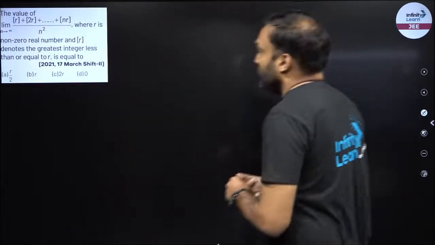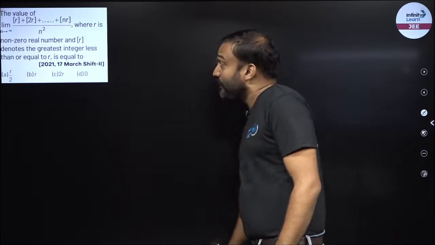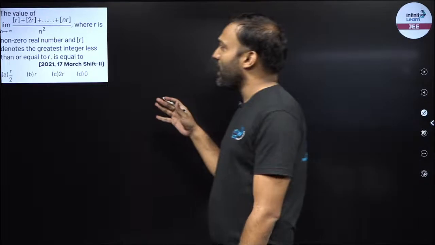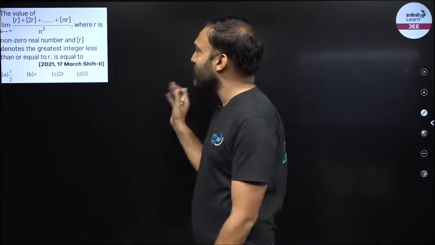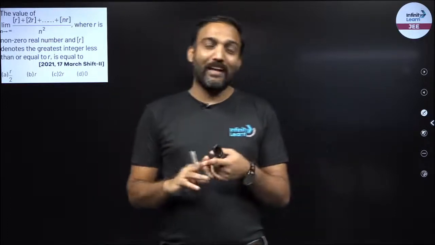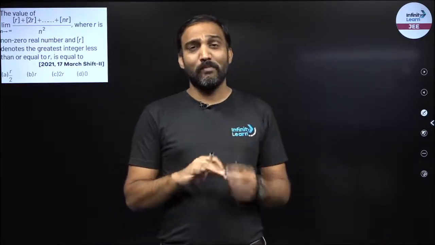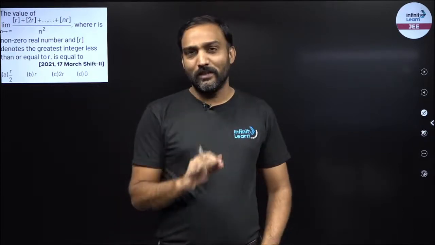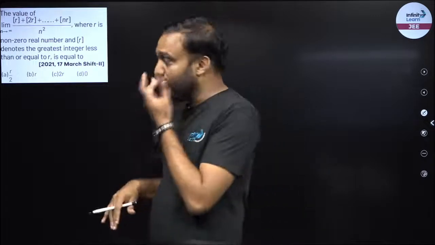So this particular question, if you see, you have a box over there: limit n tending to infinity, box of r plus box of 2r and so on till box of nr upon n square. Remember my first trick? Whenever you see box, fractional parts, signum x and modulus x, we will always convert them, or use left hand limit, right hand limit, whatsoever.